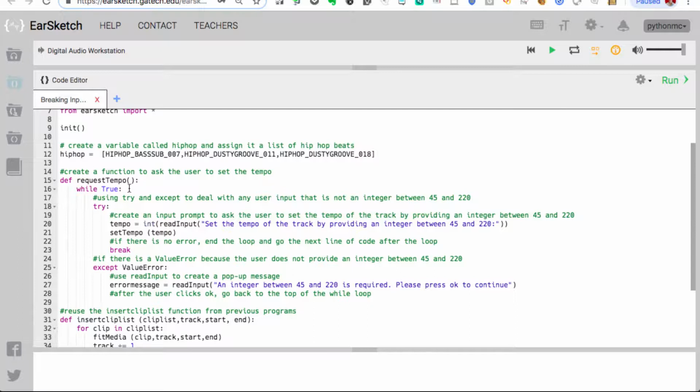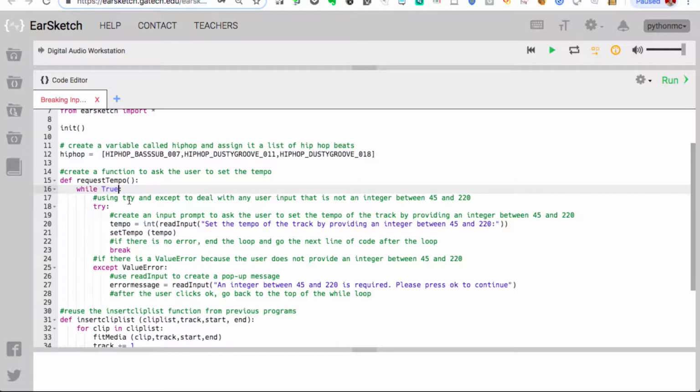So we have this while true loop, which will just keep going until it hits a break statement. And remember, while true just basically means while true equals true. So we could even change true to be 1 equals 1. It's the same as saying while true. And that'll just keep going until it gets a break statement.